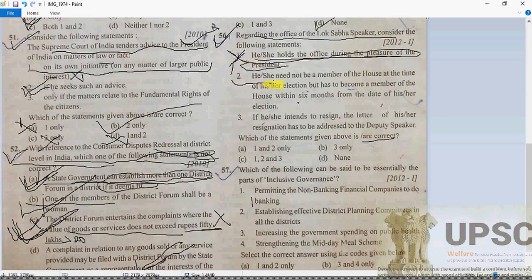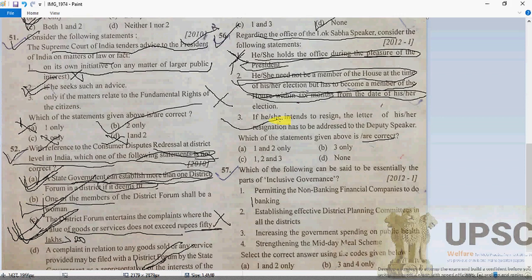The second statement: he or she need not be a member of the house at the time of election, but has to become a member of the house within six months from the date of election. That is also wrong, of course. The third statement: if he or she intends to resign, the letter of resignation has to be addressed to the deputy speaker.